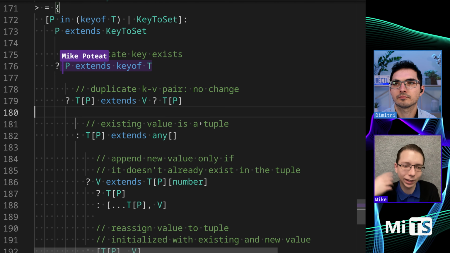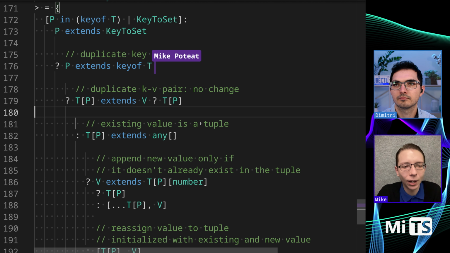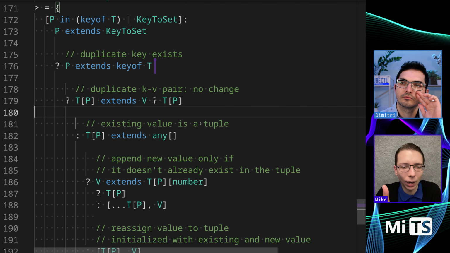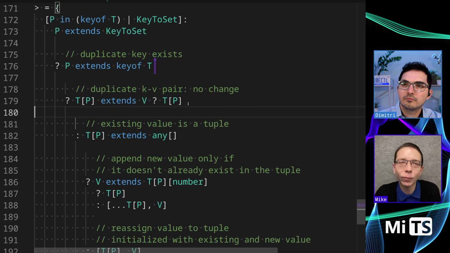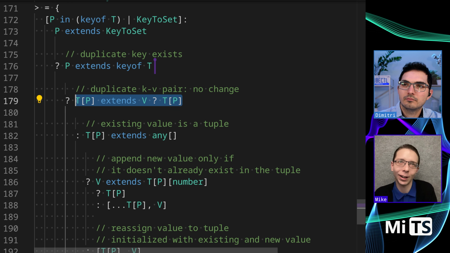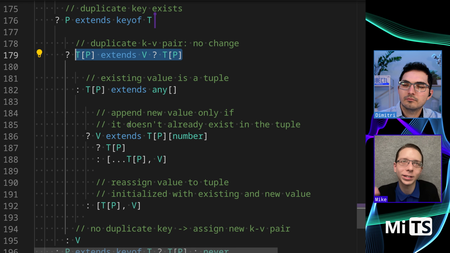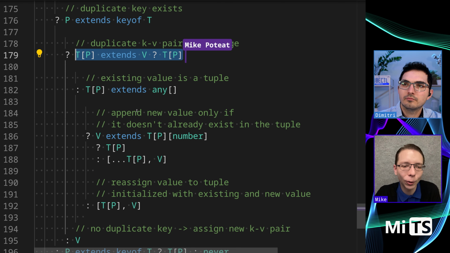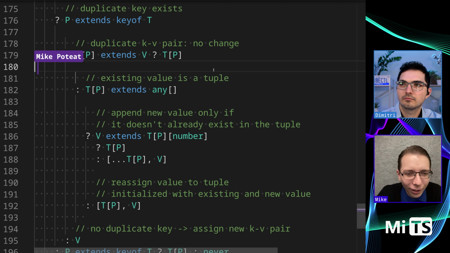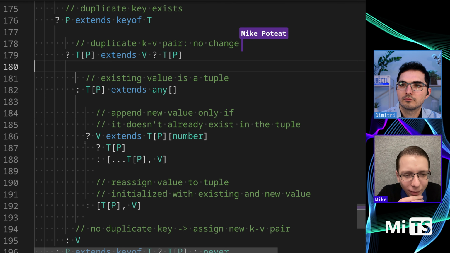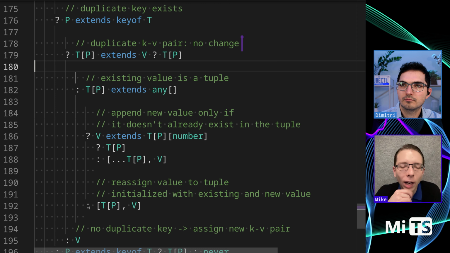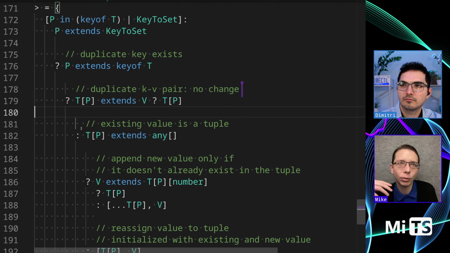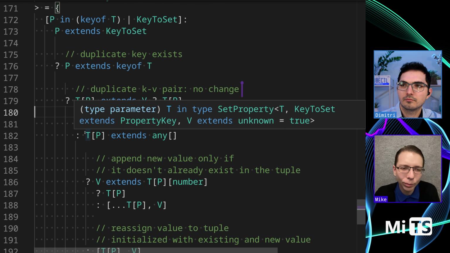So then we're performing the logic. Okay, does a duplicate key exist? If so, we perform almost the business logic that is encoded in the requirements. So duplicate KV pair. This one, trying to parse it. So if it's duplicates, we don't do anything, it seems. Yes.